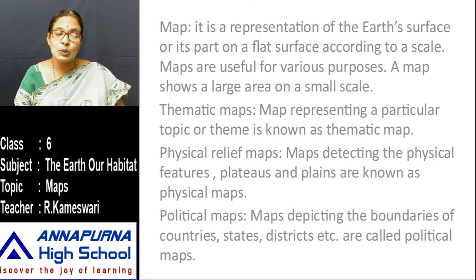How is that shown to you? According to a scale. According to a scale, we see how much area is occupied by forests. Suppose we take forests. The forest-covered area is marked in green color. How much area is filled with green color? You find out with the help of the scale. So maps show a part of the earth's surface according to a scale.